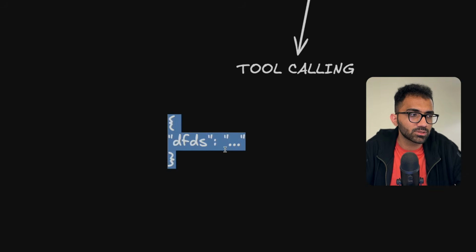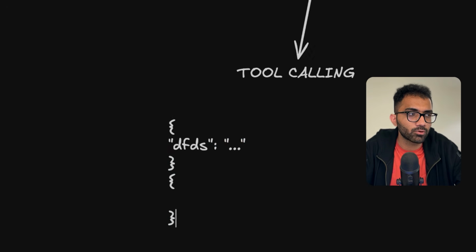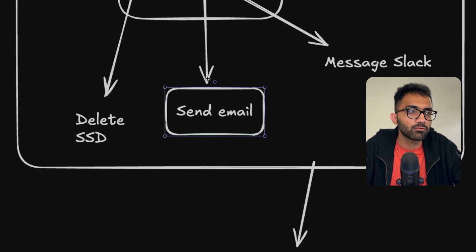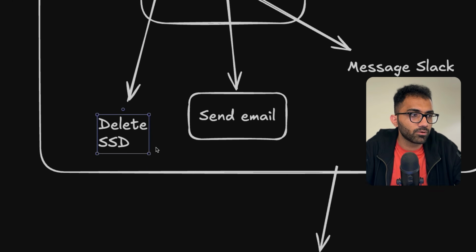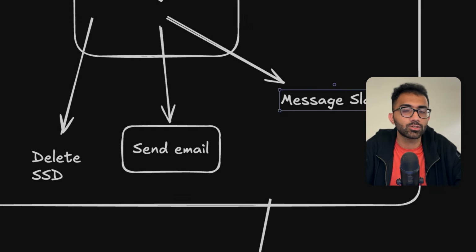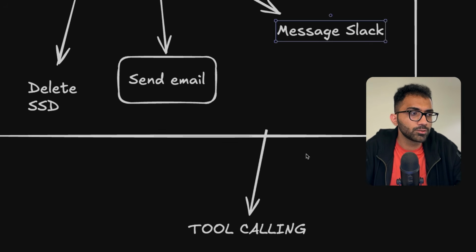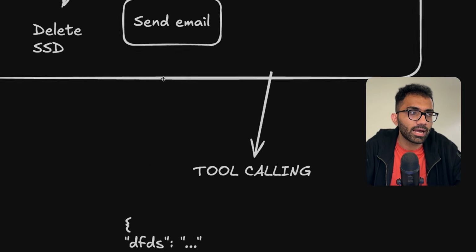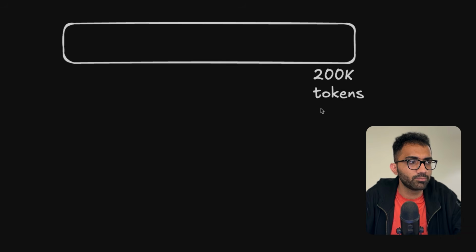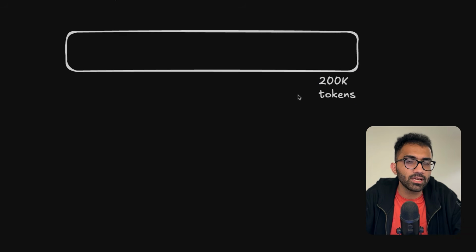Now, the problem is that as you give more and more tools, for example for email, you might want to give a bunch of Gmail tool calls. If you want to give Slack, then you have to give a bunch of Slack tools. This becomes problematic because your AI can only work with a specific window, right? Let's say this is a 200K context size, 200K tokens. If you have this much window, then you can only fit this much information in an AI, right?